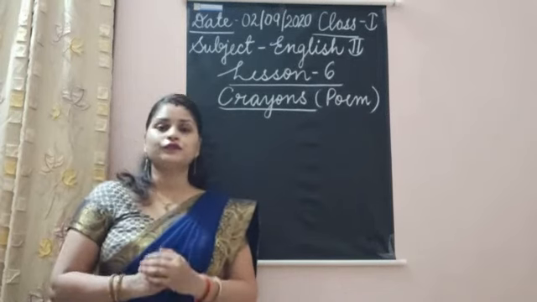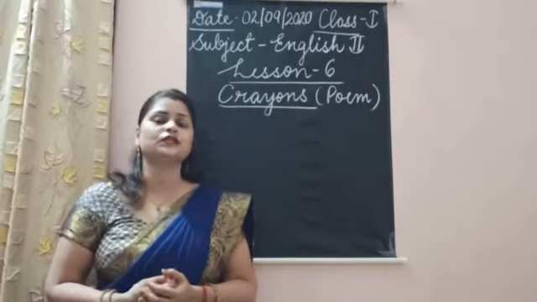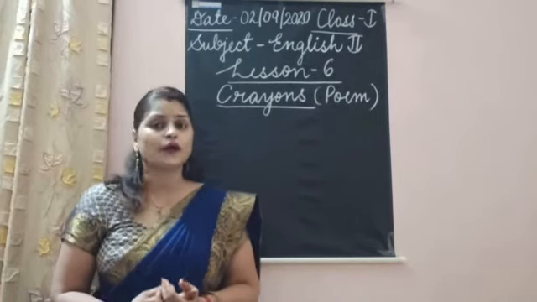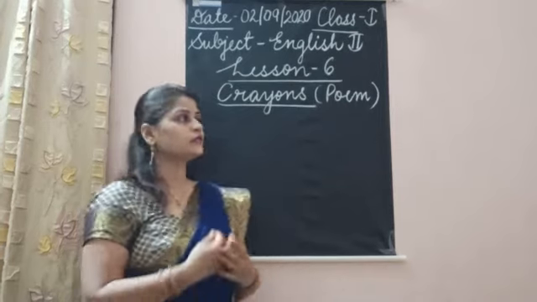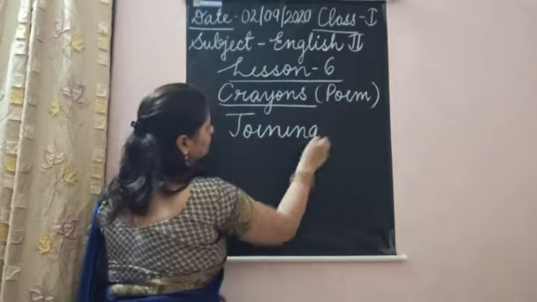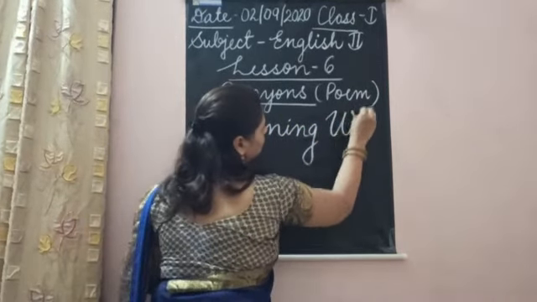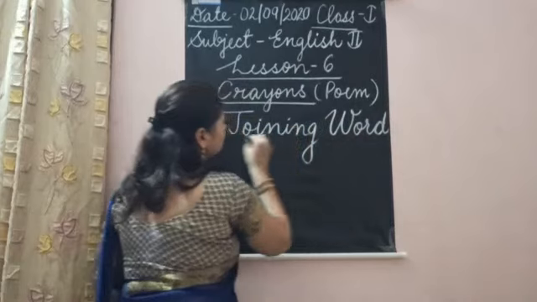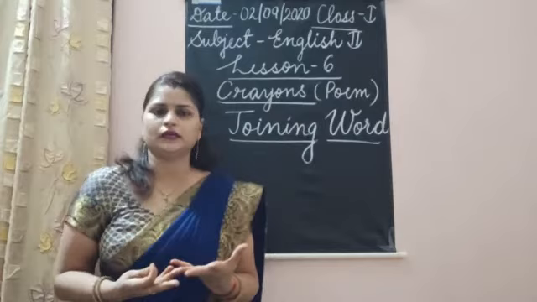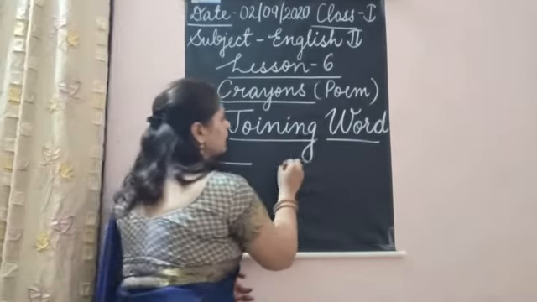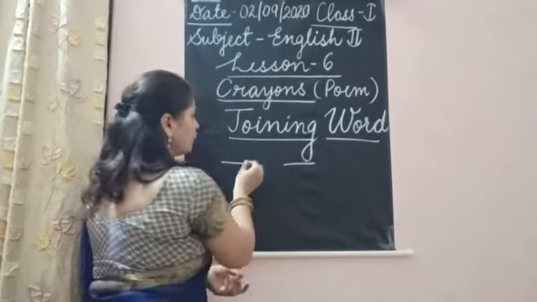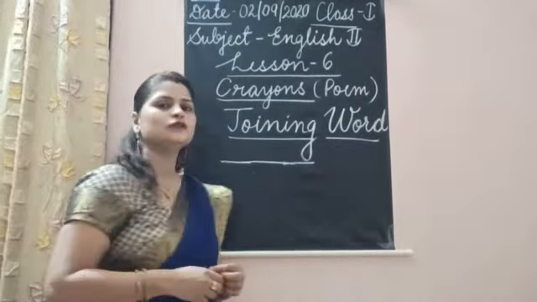Okay, so first, before going to the grammar portion, I want to explain you something. Today we are going to discuss about the joining word. This we are going to read in our grammar portion. So children, what is joining? If this line is here and this line is here, I want to join these two lines. What I will do? I will join this line till here, and this is joining.